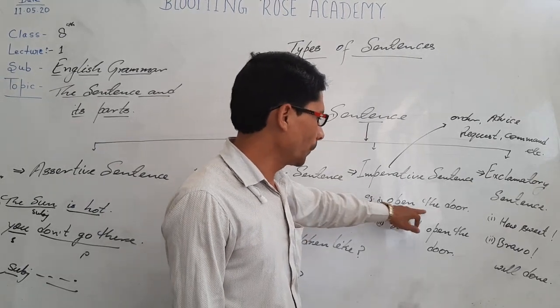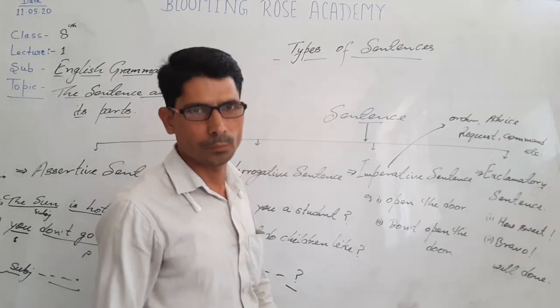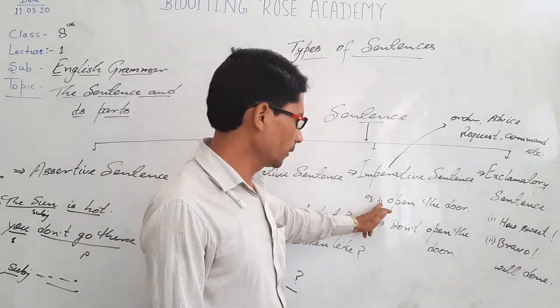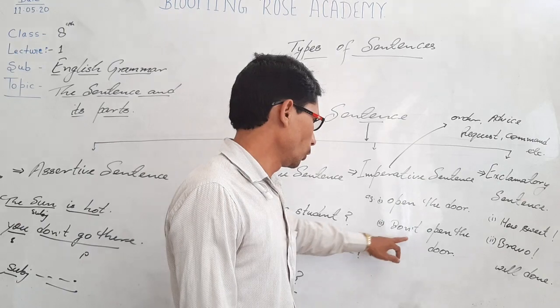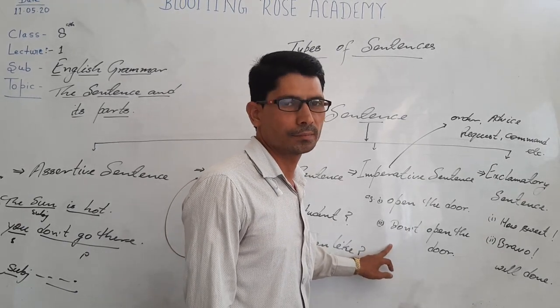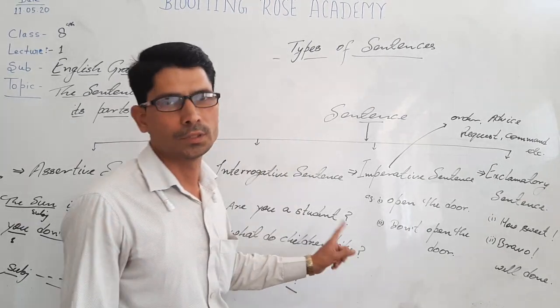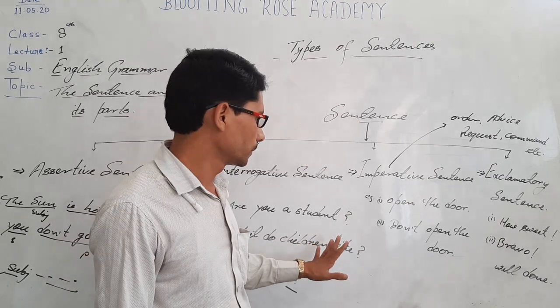For example, open the door. What are you ordering? You are saying to open the door, meaning that I am giving you an order to open the door. Don't open the door. I am stopping you, saying don't open the door.